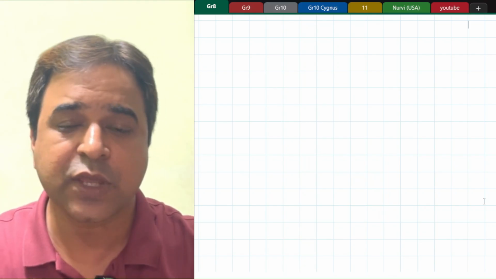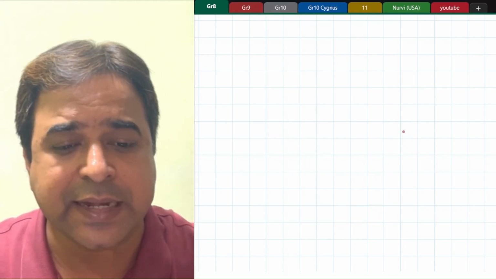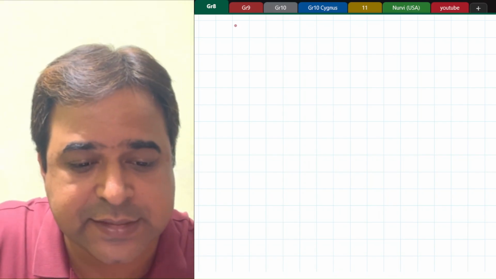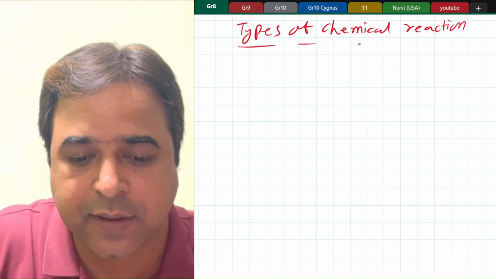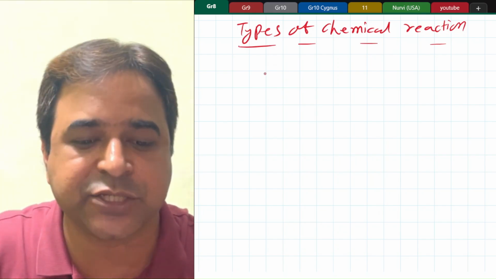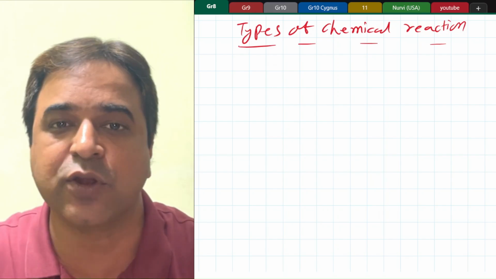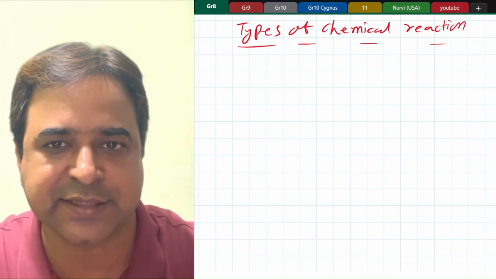Okay, so first we will be doing different types of chemical reactions, and in that we will start with synthesis reaction. The first chemical reaction we are going to see here is the combination reaction. It is also called a synthesis reaction.